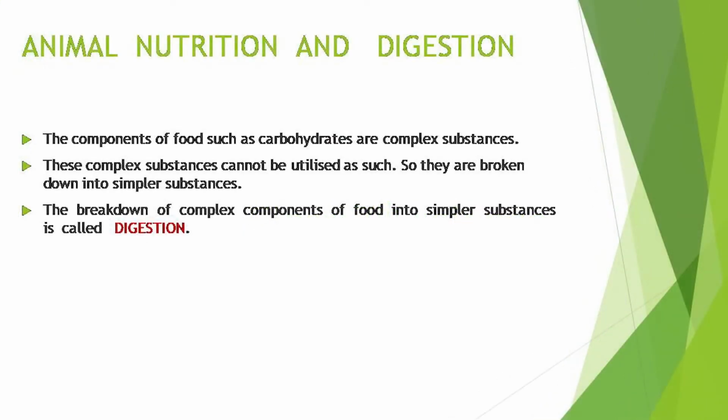Our first topic is animal nutrition and digestion. The components of food, such as carbohydrates, are complex substances. These complex substances cannot be utilized as such, so they are broken down into simpler substances. The breakdown of complex substances of food into simpler substances is called digestion.